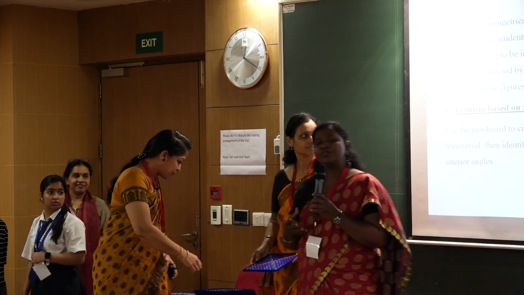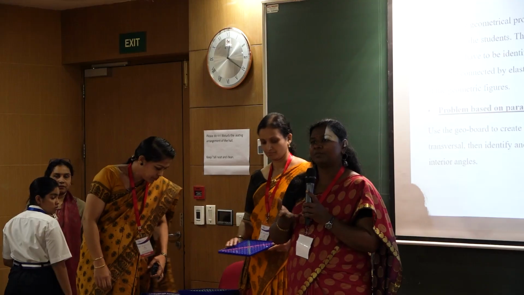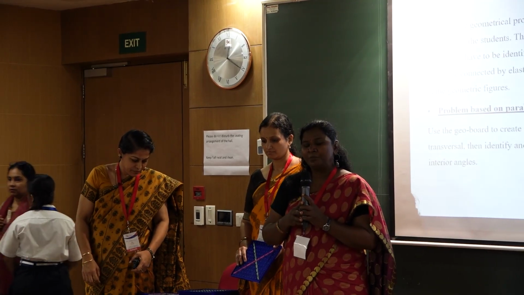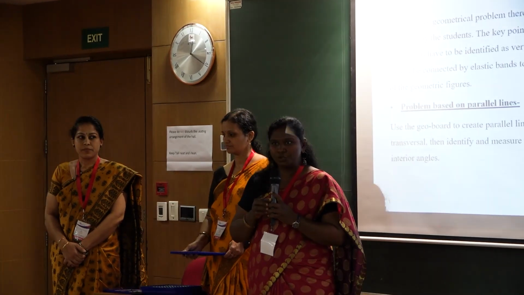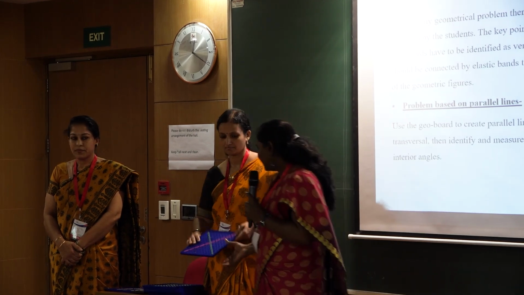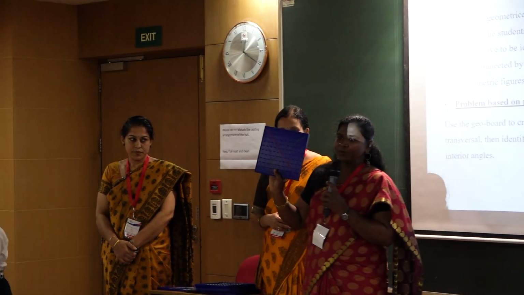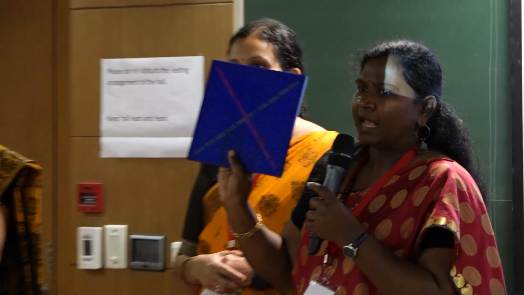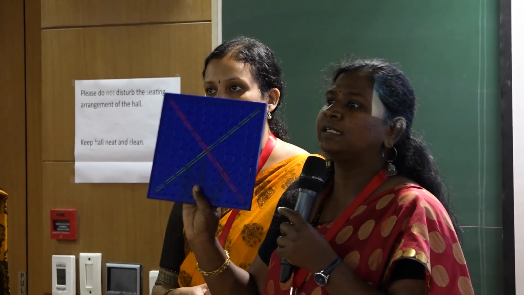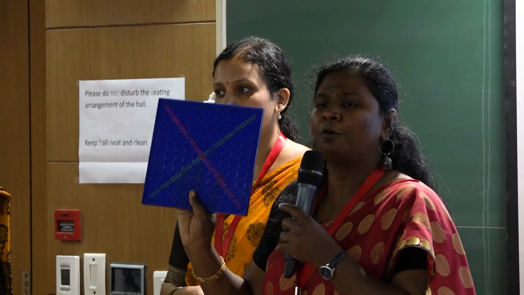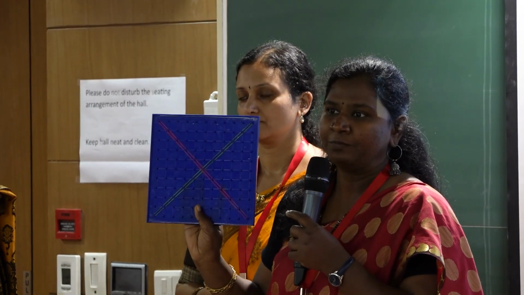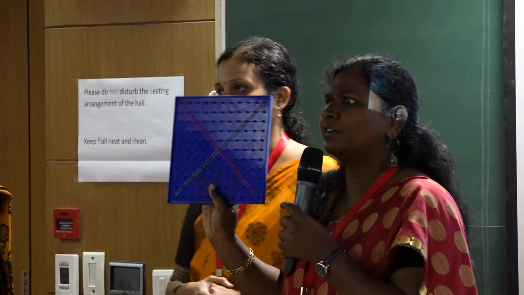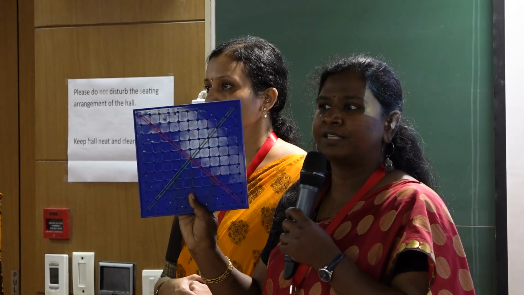Actually, when we introduced geometry lines and angles chapter, we came up with the idea of using GeoBoard with our children. So this is GeoBoard, and we asked the children to find out the exact key point or key peg, we can call these points, and find out the proper key peg and place the elastic bands and form the two intersecting lines. So they framed the two intersecting lines. They were confused about what the teacher is trying to say. And we asked them, take your protractor and measure.